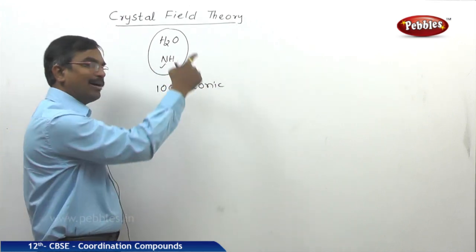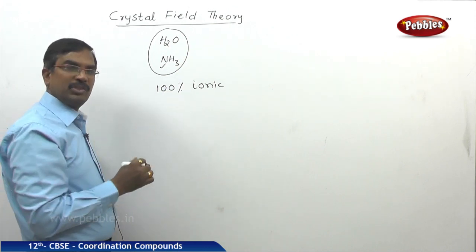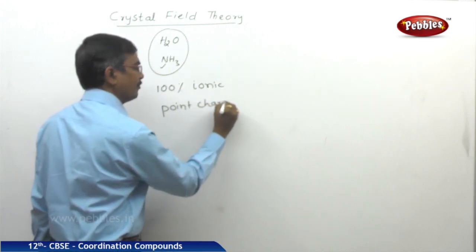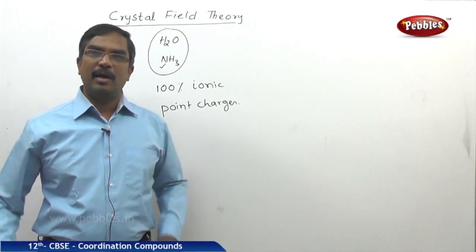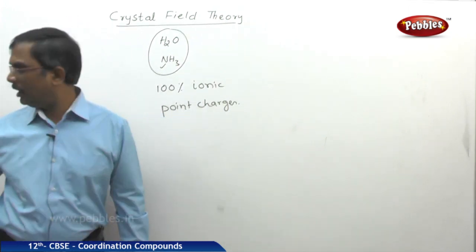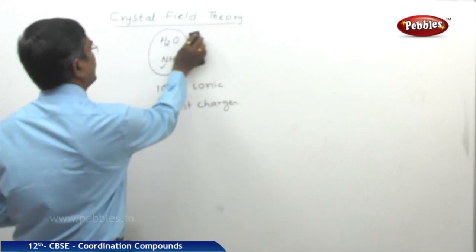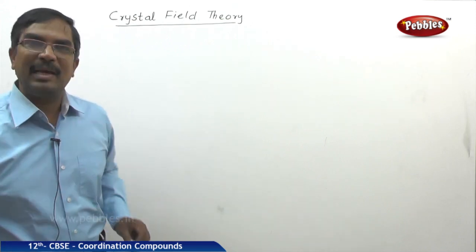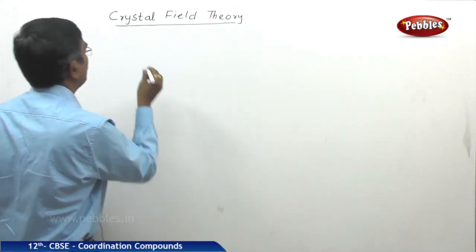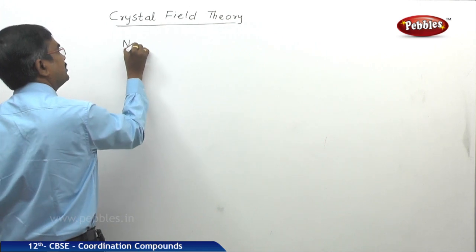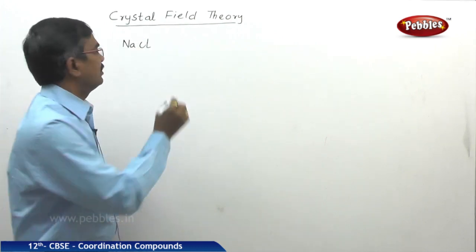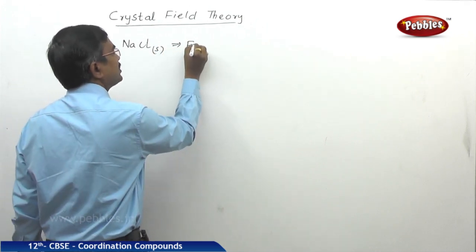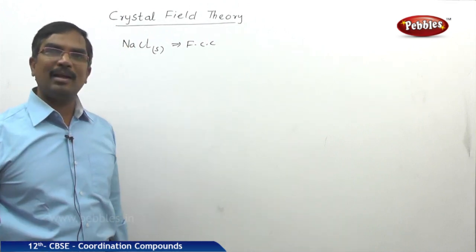So this concept explains coordination compounds with respect to point charges. To understand this, let us first see sodium chloride, NaCl, for example, and then go for the complex compounds. Once we understand this concept, we can go into detail by considering the coordination compound. Take solid sodium chloride, NaCl. We are aware that NaCl has an FCC structure, a face centered cubic lattice structure.